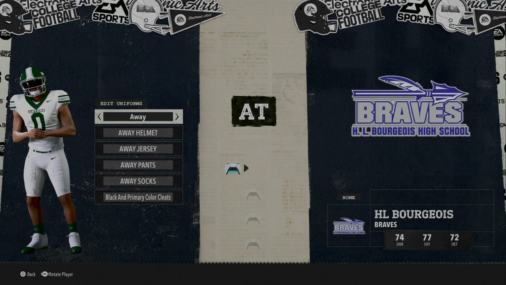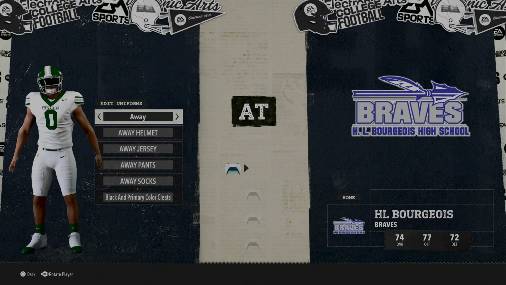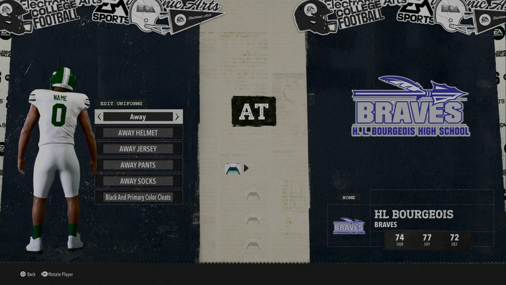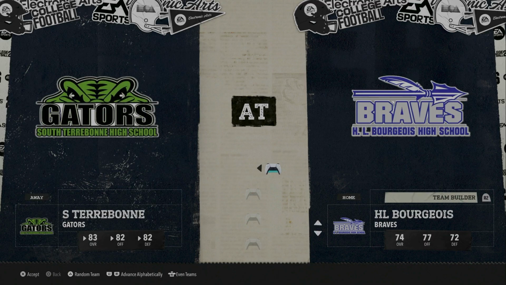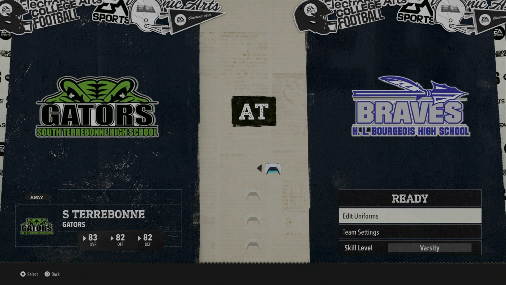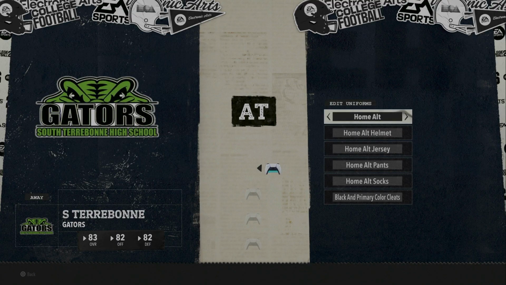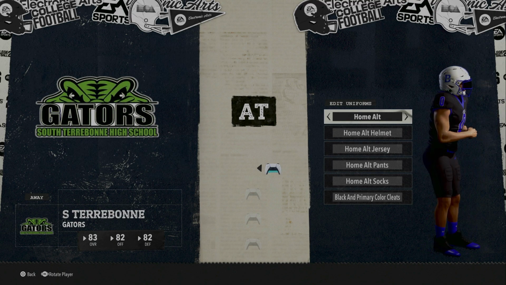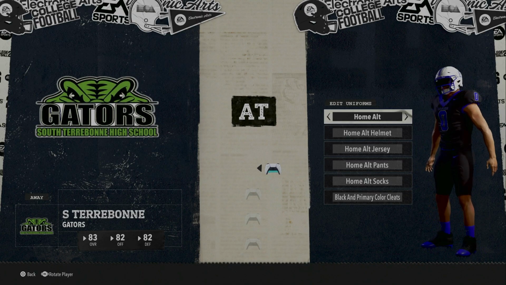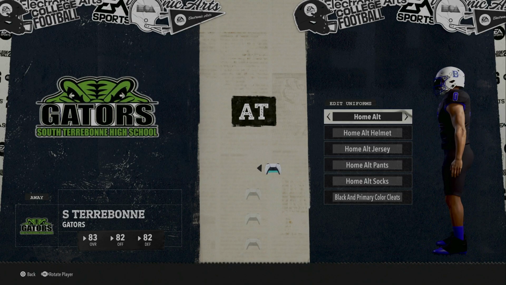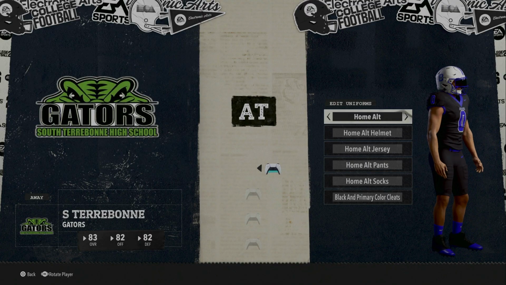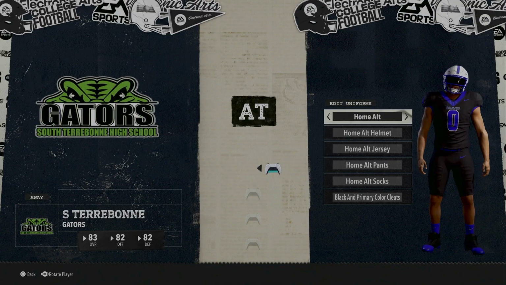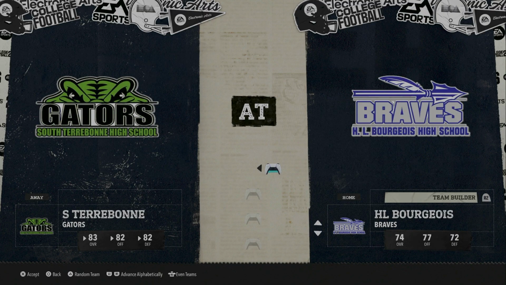They started off the season with 2 home games. So their away uniforms are basically all whites with a green helmet. That's what that looks like. And HL Bourgeois will be at home in their alternate uniforms. So their first roll at their alternate uniforms, kind of a blackout look for them. This is what this looks like. They've got kind of an alternate helmet there with a different logo and the blacked out. So we've got black uniforms on one end and the white uniforms on the other end.